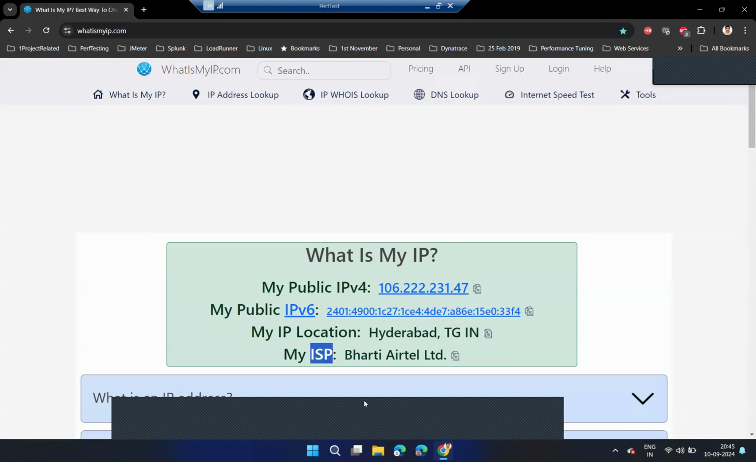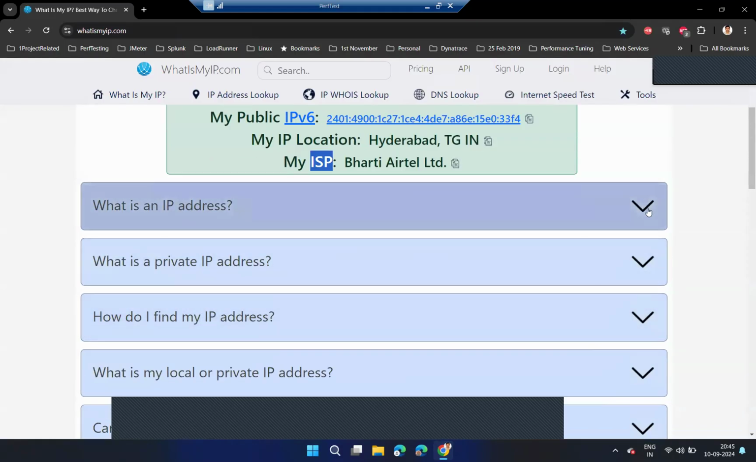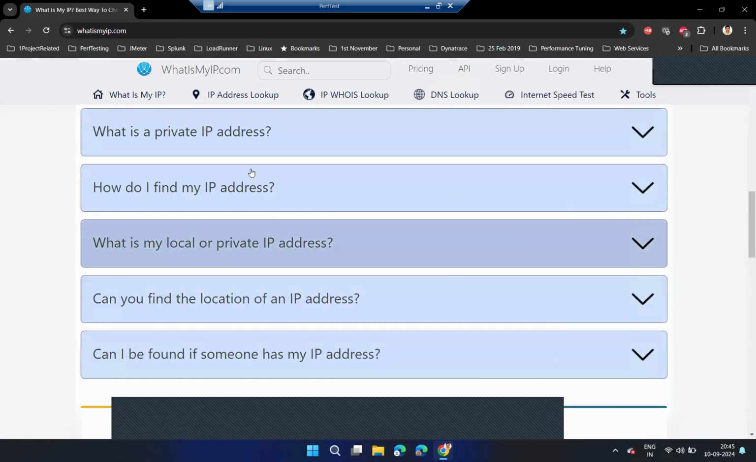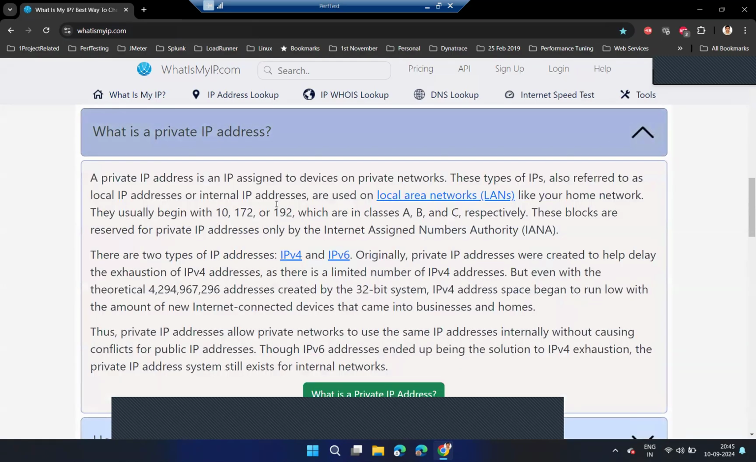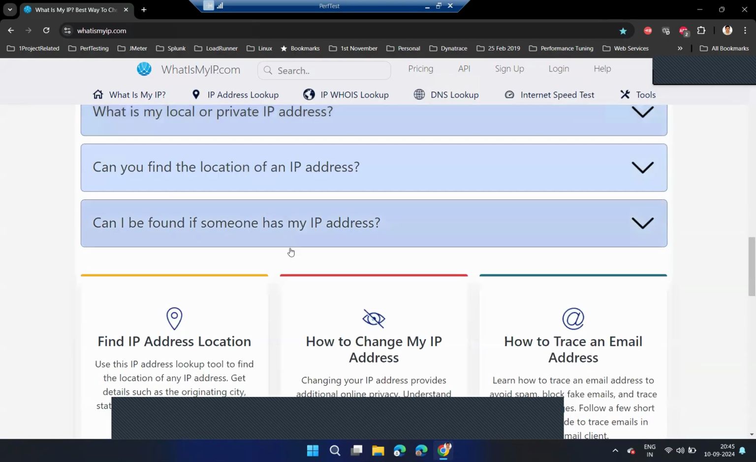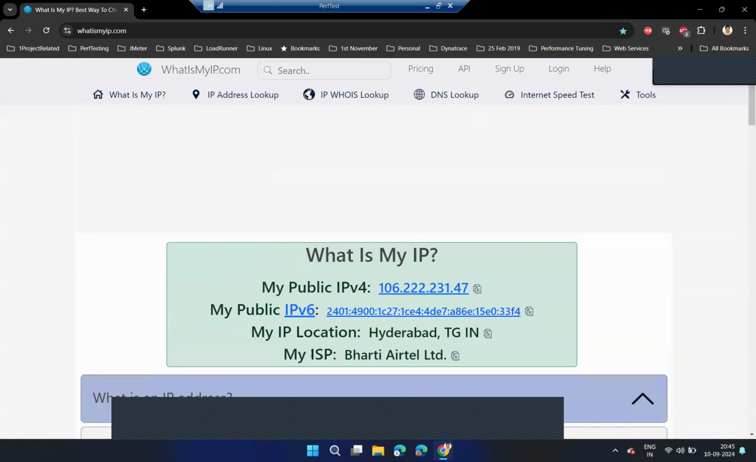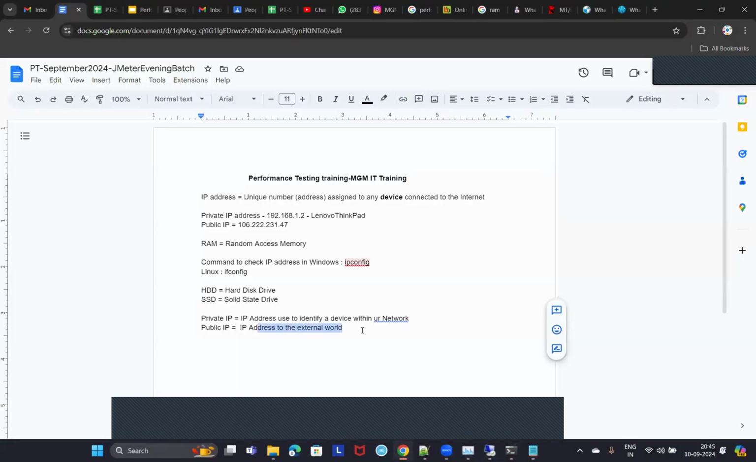And what is ISP? What is meant by ISP? You can also go through the definitions over here, guys. You can see a clear, elaborate description of what is an IP address, what is a private IP address. A private IP address is an IP assigned to devices on private networks. Please go through this content after the session. For now, let me explain that ISP stands for Internet Service Provider.